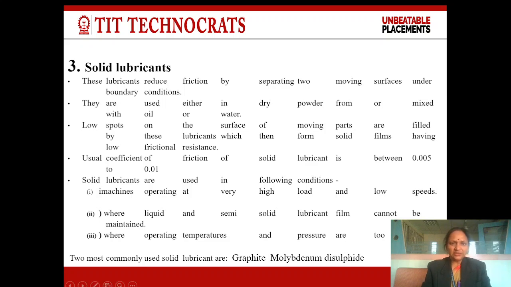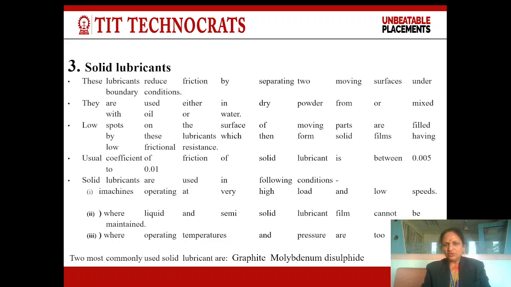These lubricants reduce friction by separating two moving surfaces under boundary conditions. They are used either in dry powder form or mixed with oil or water. Low spots on the surface of moving parts are filled by these lubricants, which then form a solid film having low frictional resistance. Usual coefficient of friction of solid lubricant is between 0.005 to 0.01.